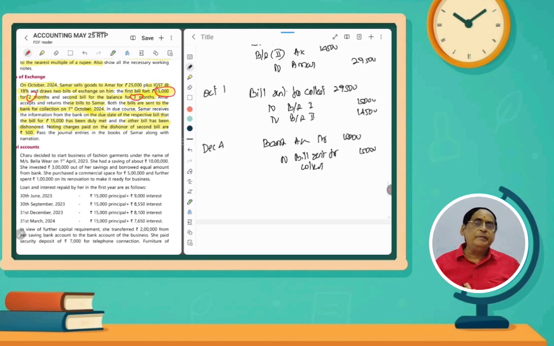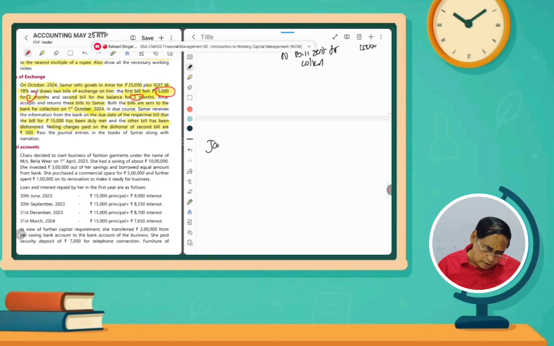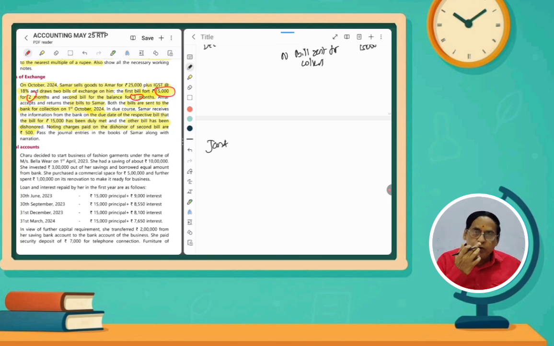And then the second bill means the next month, the same date, the 4th. About Jan 4 is the due date. So Amar's account, actually it was dishonored. Dishonored means there are noting charges. If it is dishonored, some notary public will be given authorization. They have to write a statement for what reason it has been dishonored, for which they charge some minimum amount, that is called noting charges. Those charges are paid by the bank.